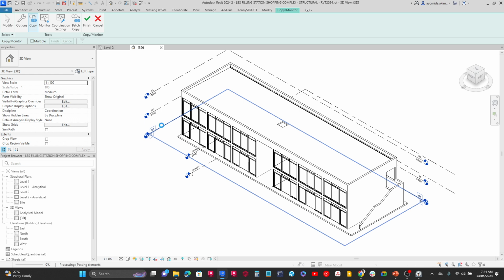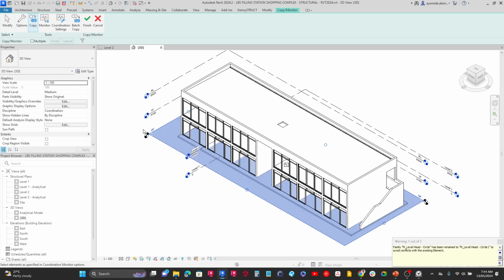So I'm going to click on it, and when I do that, it's going to bring it into the project. So it's going to take some time. Alright, good. So it's been brought into the project. You can see some other information as well, such as warnings. So it's not anything we need to worry about for now. So I'm going to close it up.